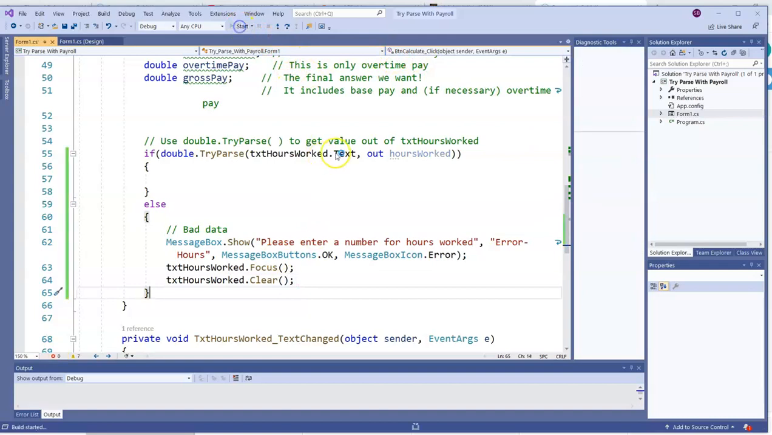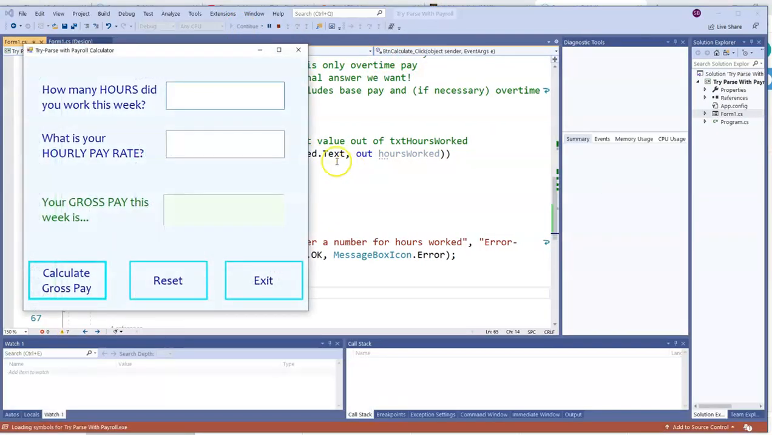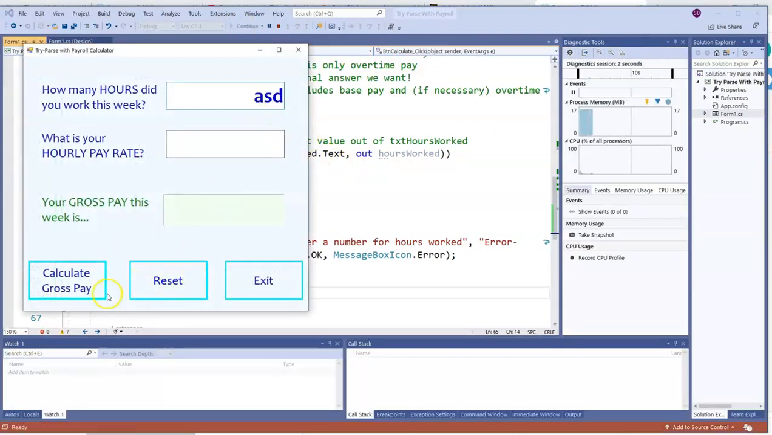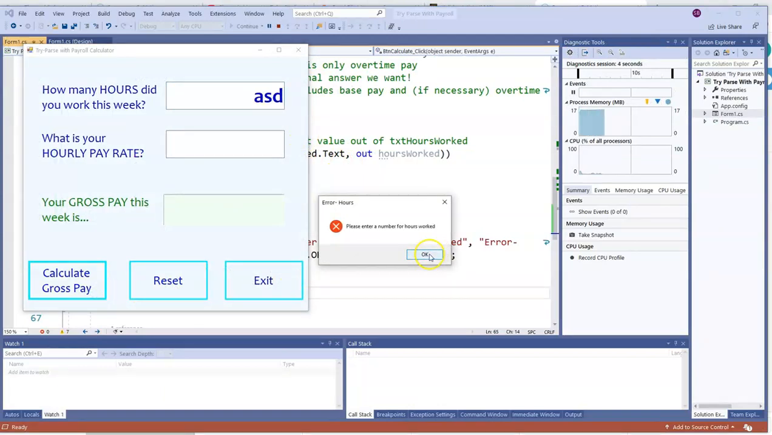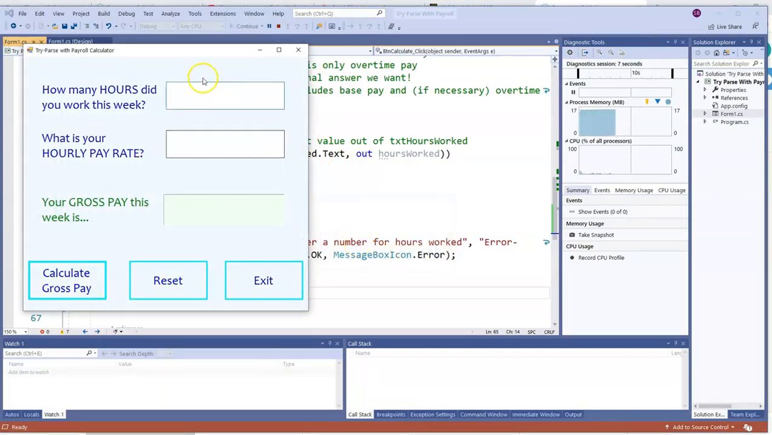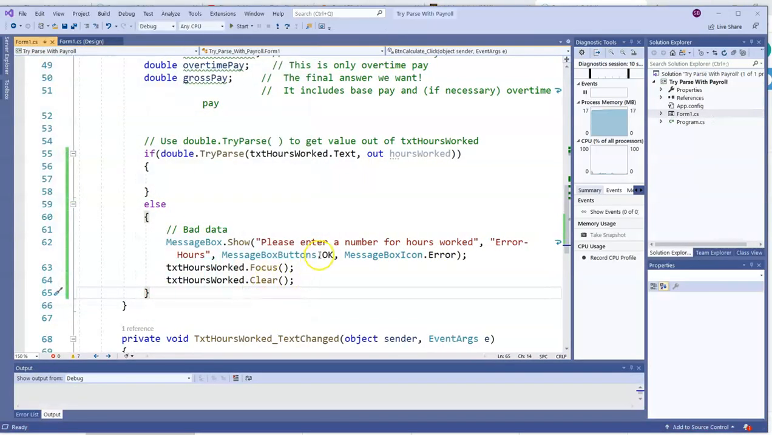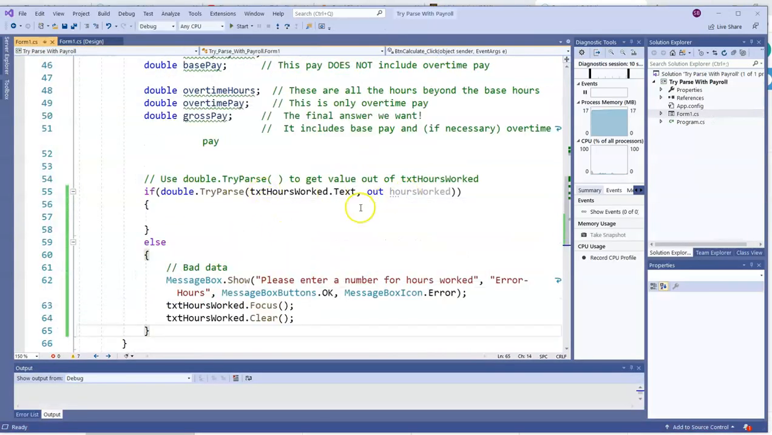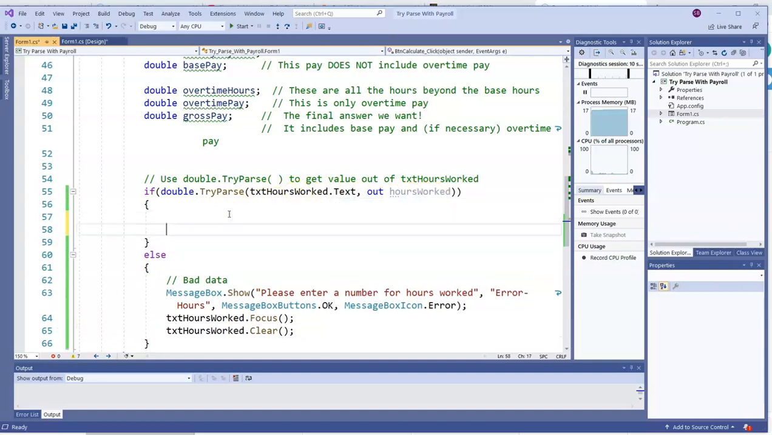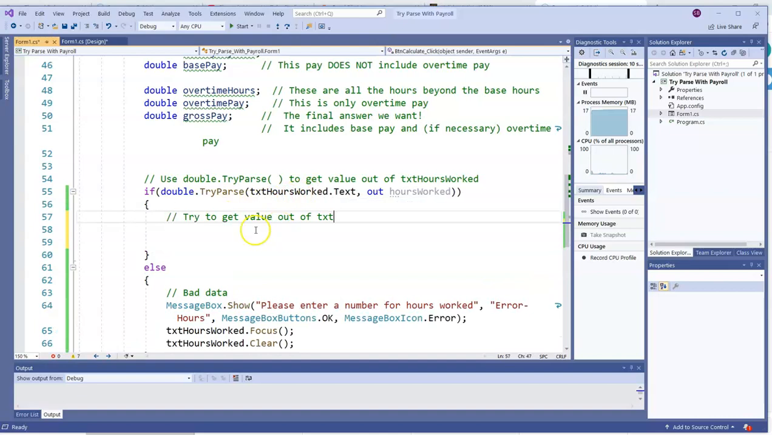So let's see how this works. If I type in just some letters and click calculate gross pay, there is that message box. It went to the else. If I type in 20, nothing happens because that's an okay numeric value. Remember that double.TryParse will return true or false, but if it returns true, it will take what was in txtHoursWorked.Text and take that numeric value and put it into the variable hoursWorked.